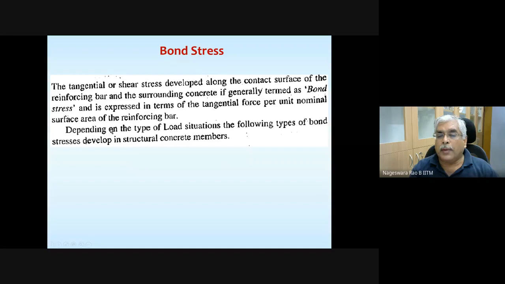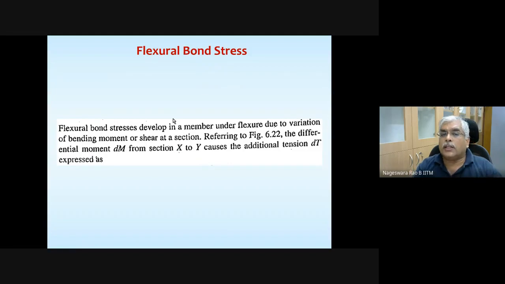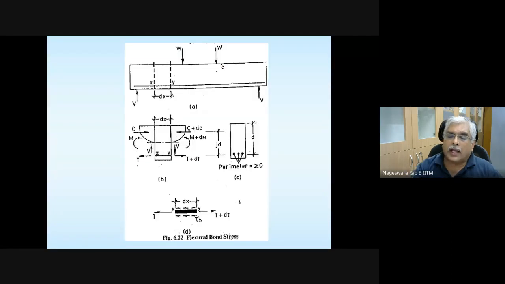Okay. Depending on the type of load situations, the following types of bond stresses develop in structural concrete members. So let's look at the various types of bond stresses that are going to be developed. One of the bond stresses is flexural bond stress. This is also called local bond stress. And before we proceed, I suggest you please take note of this figure.